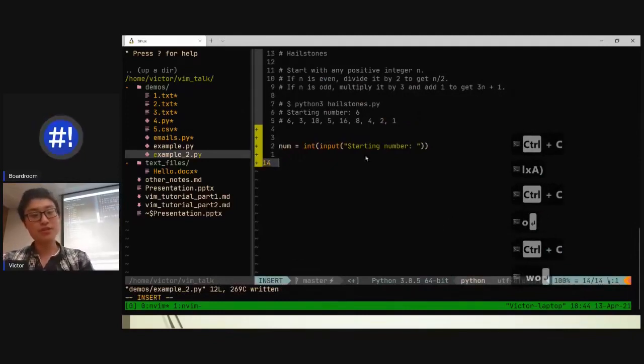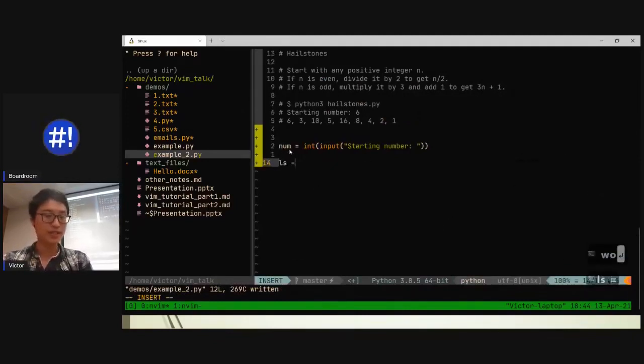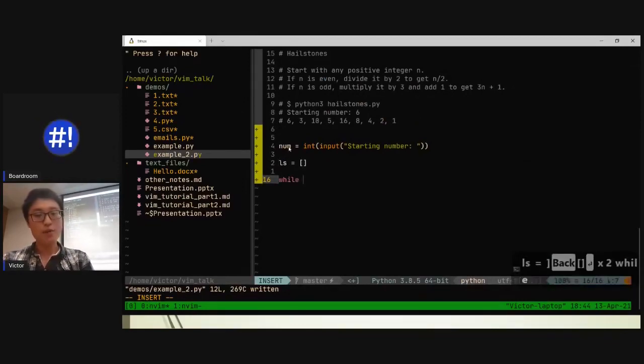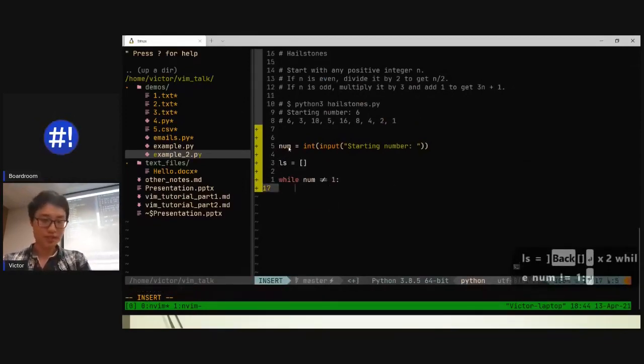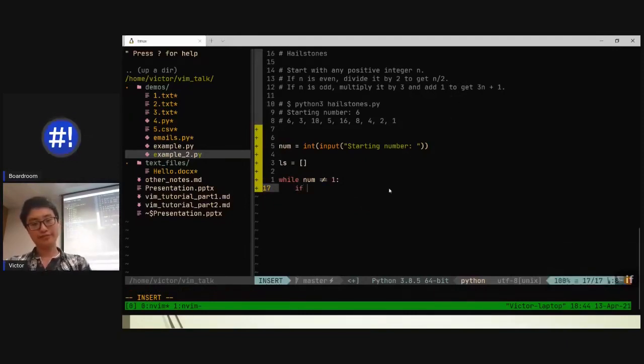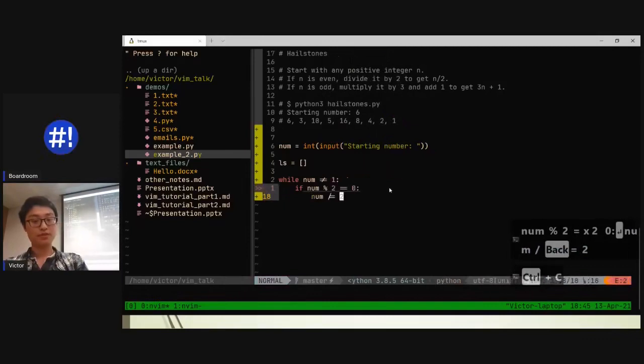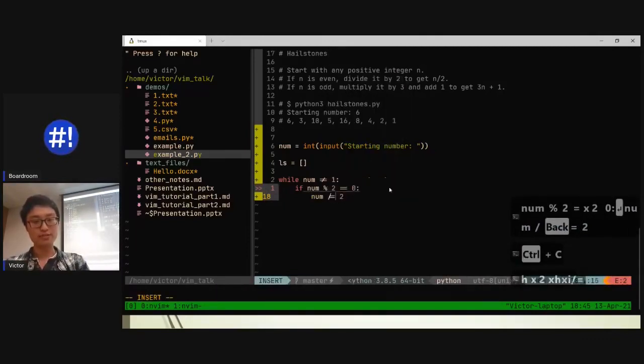Now, what are we doing? We're going to keep iterating until num is 1, but we need a list first. So list is equal to an empty list, while num does not equal 1, because the idea is that applying this pattern will eventually get down to 1. But anyways, so what we're going to do, if num mod 2 is equal to 0, if it's an even number, num divide equals by 2. Divide equals, is that right? Divide equals? Yeah, it's just my font.